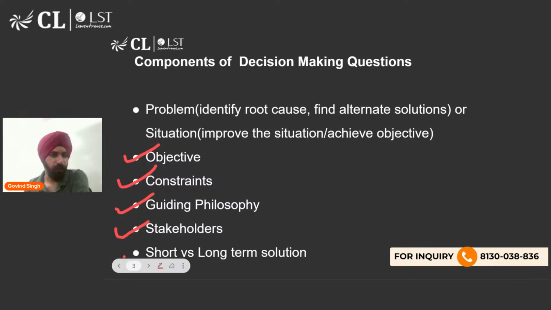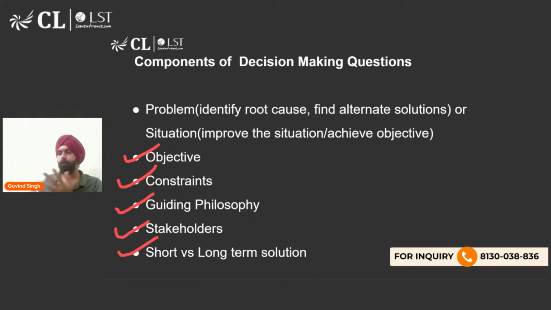Okay, so then we have long-term solutions and short-term solutions. Many problems are complicated. They do not have a direct solution which can be applied in the short term as well as in the long term. For example, the problem of pollution in Delhi, right? As of now, when the pollution has reached unprecedented levels in the months of, let's say, October and November, when winter is approaching, when stubble burning happens, then you would have to look at a short-term solution to alleviate the issues which are currently present.